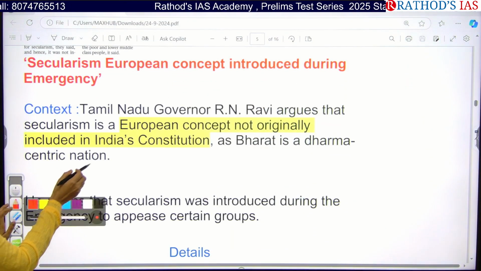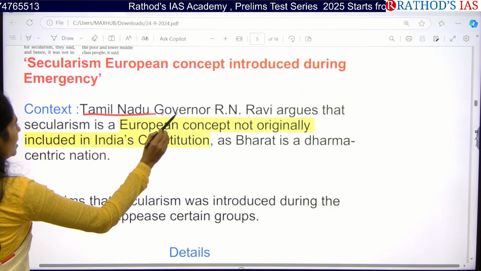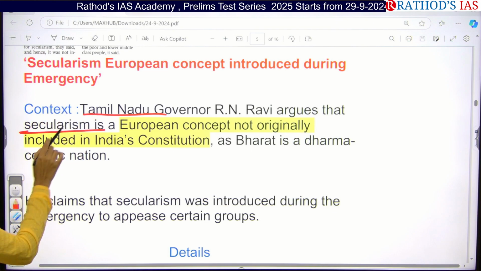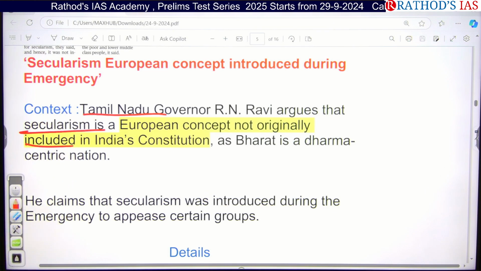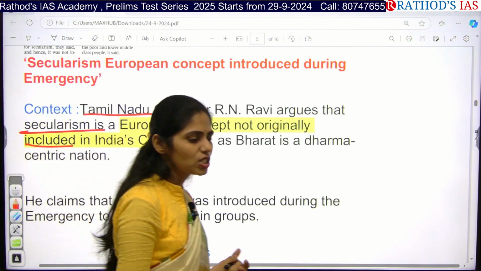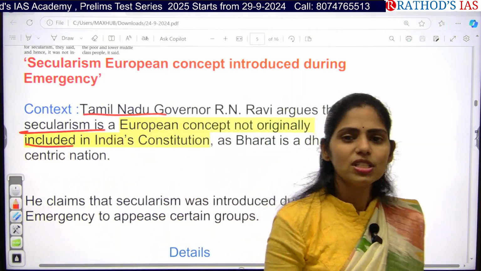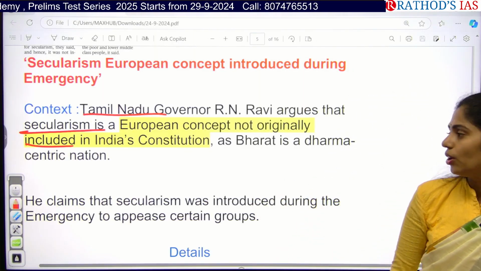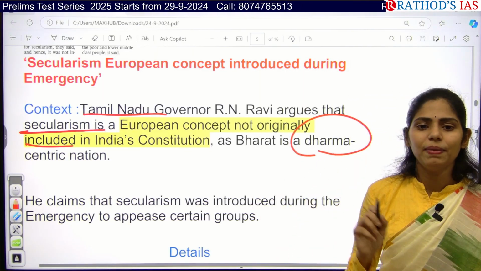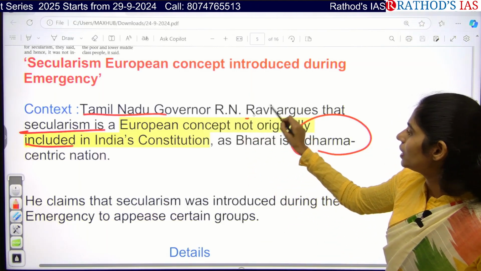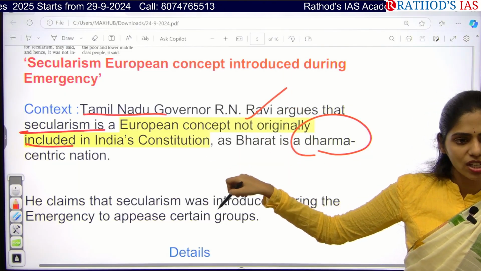The Tamil Nadu governor argues that secularism is a European concept. It is not included in our original Indian constitution. Why was it not added in our original constitution? Because our Indian society is based on Sanatana Dharma. Dharma is a central part of our nation. Because of that, we didn't incorporate this concept of secularism in our original constitution.